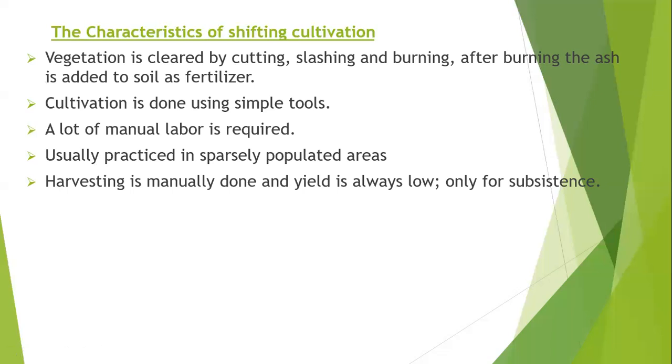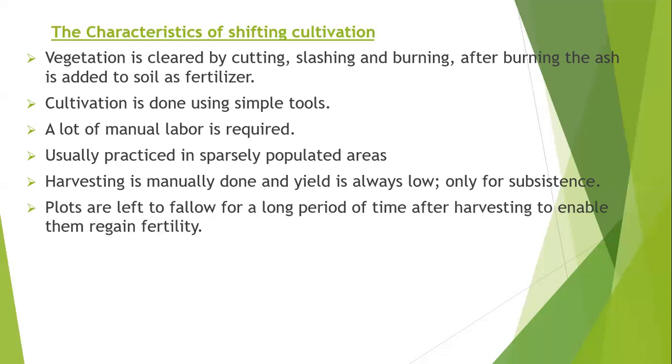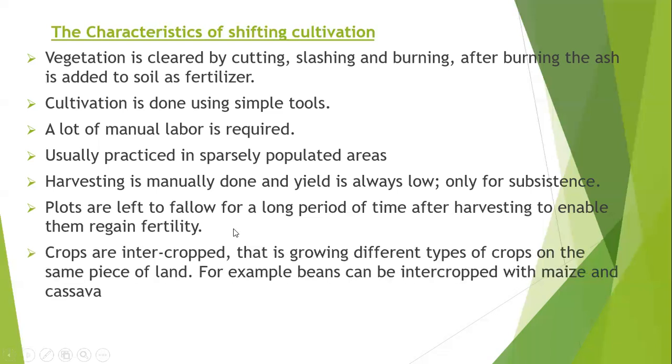Harvesting is done manually, and the yield is low, and it is mainly only for subsistence. The other characteristic is that plots are left to fallow, and I explained earlier what fallow means, for a long period of time after harvesting to enable them to regain fertility. Crops are also intercropped.